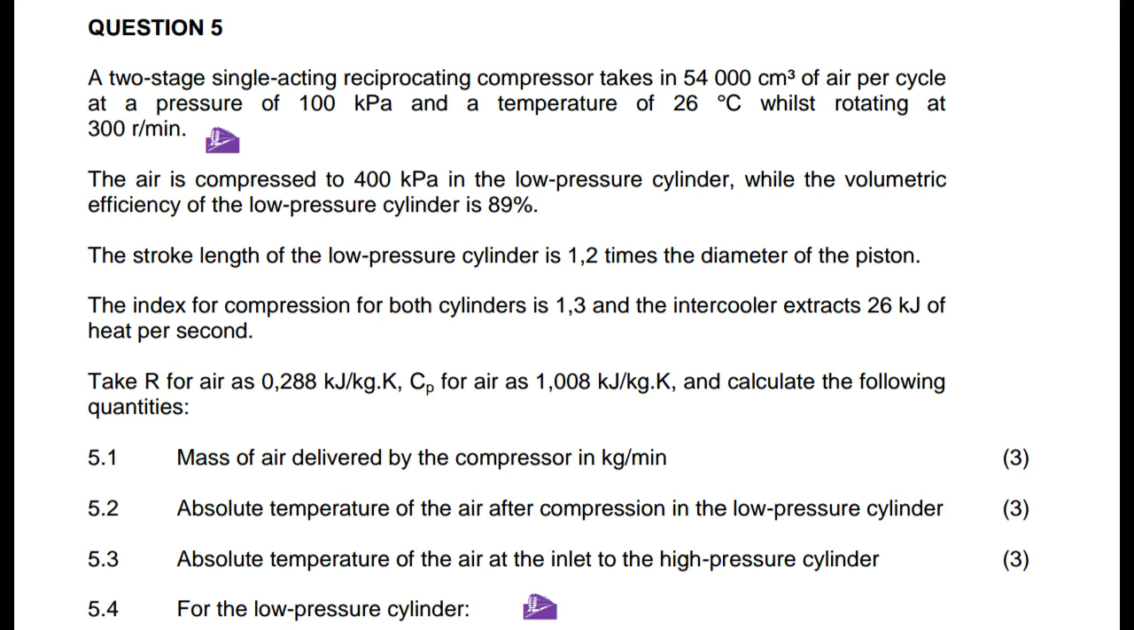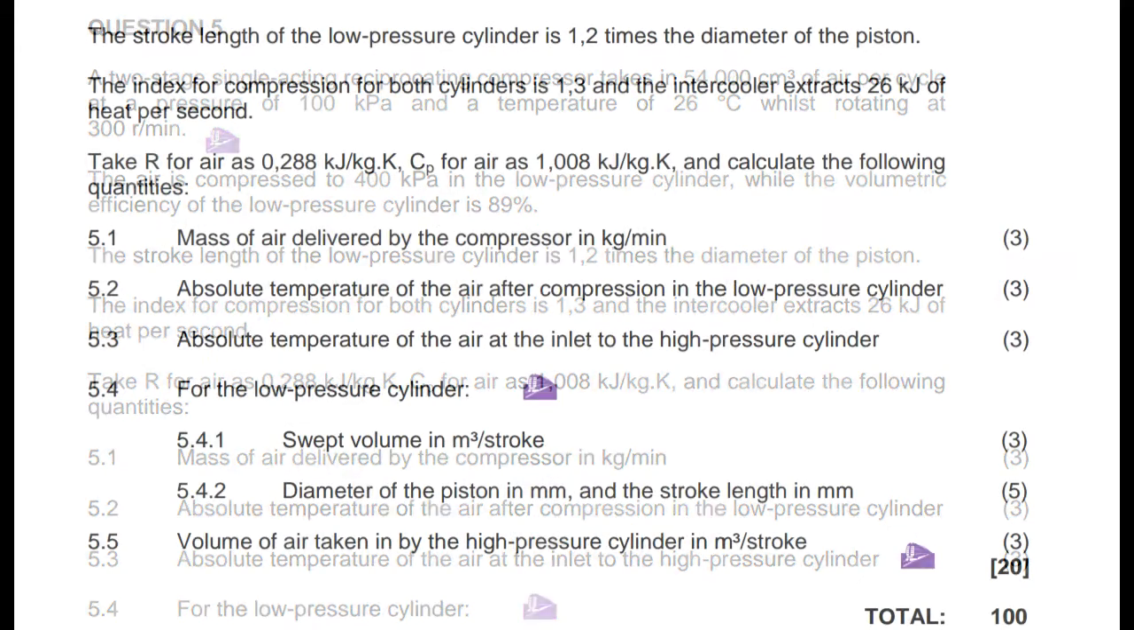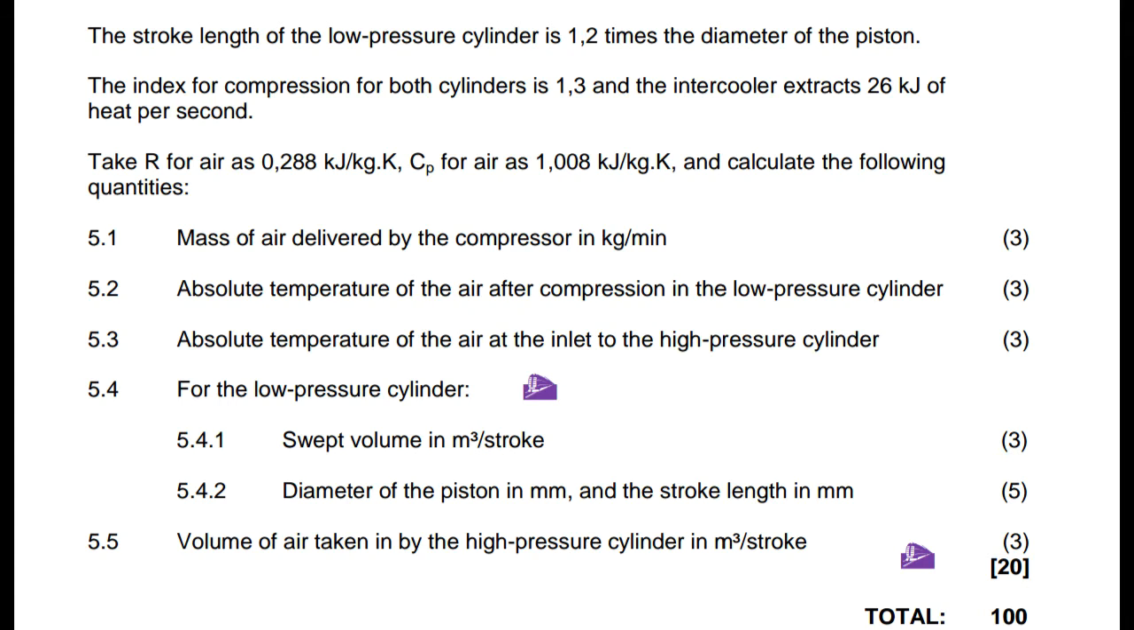Those are the questions. Question number 1: mass of air delivered by the compressor in kg per minute. Question number 2: absolute temperature of the air after compression in the low pressure cylinder. Question number 3: absolute temperature of the air at the inlet to the high pressure cylinder. And question number 4, for the low pressure cylinder, 5.4.1, swept volume in cubic meters per stroke. 5.4.2, diameter of the piston in millimeters and the stroke length in millimeters.